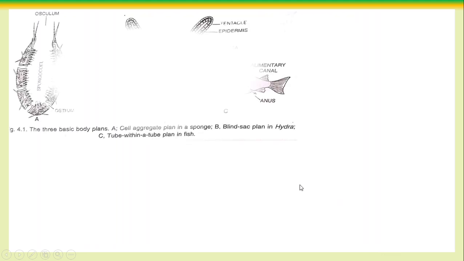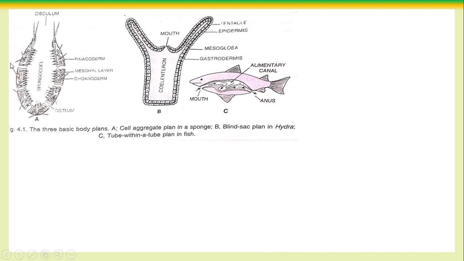Now look at this picture. What is this? This is the cell aggregate plan, that means in the sponges. The body of the animal is made up of many cells, aggregated together. That is all. Now the blind sac plan: a cylinder with only one opening to the outside. That is the mouth, that is the anus. Only one opening. The body looks like a cylinder.